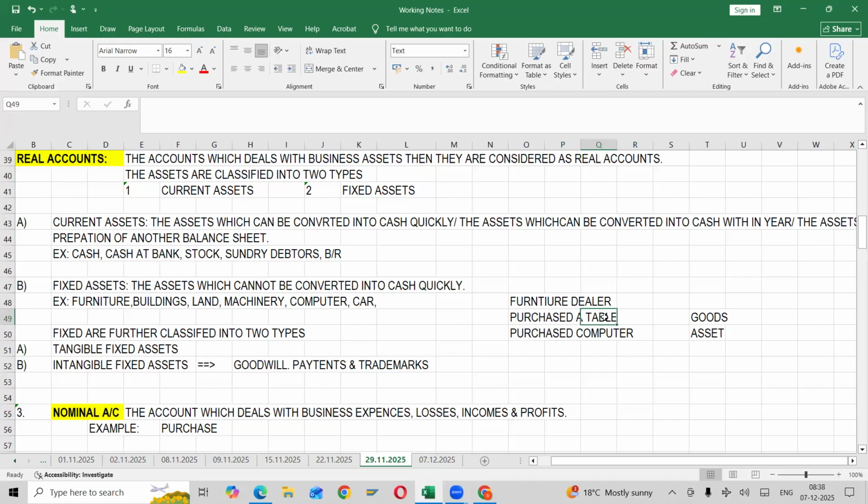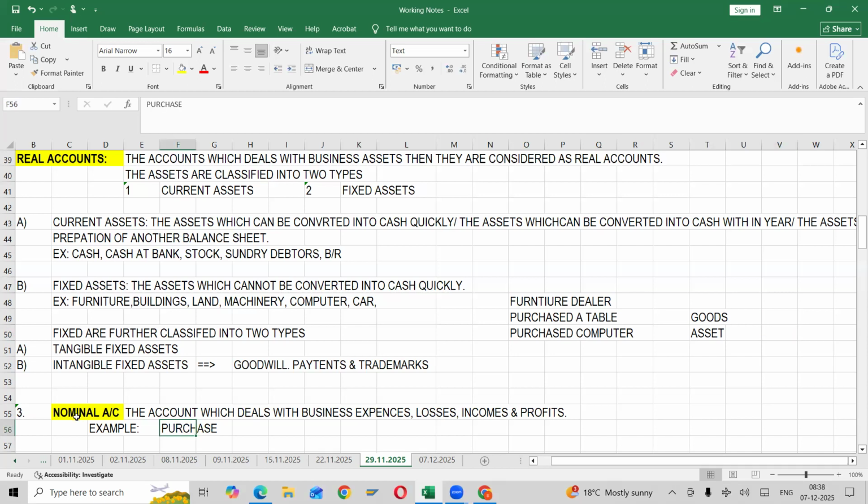Good. And purchased a computer, asset. Purchased a table, is it an expense or an investment? Expense. Computer, investment.